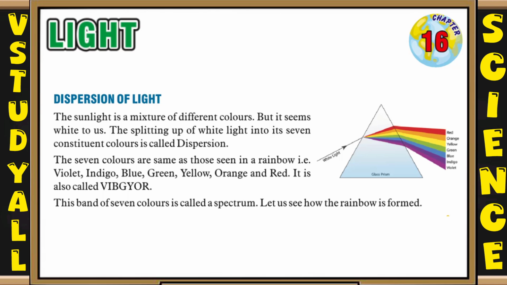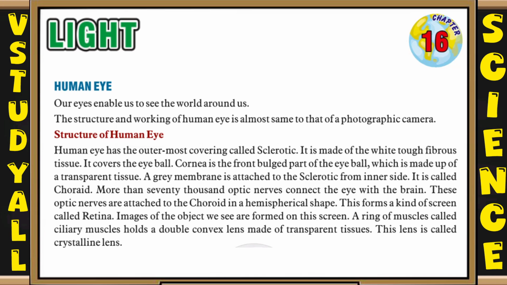Okay. So now we will move to another topic, that is human eye. Our eyes enable us to see the world around us. The structure and working of the human eye is almost the same as that of a photographic camera. Structure of human eye. The human eye has an outermost covering called sclerotic. It is made of white tough fibrous tissue. It covers the eyeball. Cornea is the front bulged part of the eyeball, which is made up of transparent tissue.